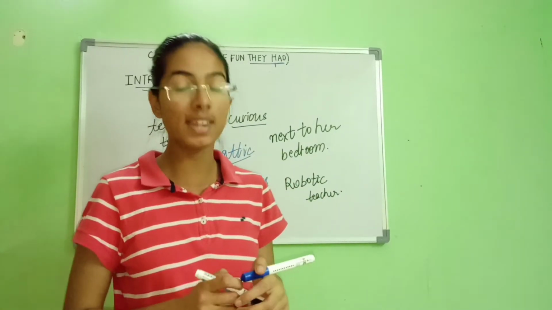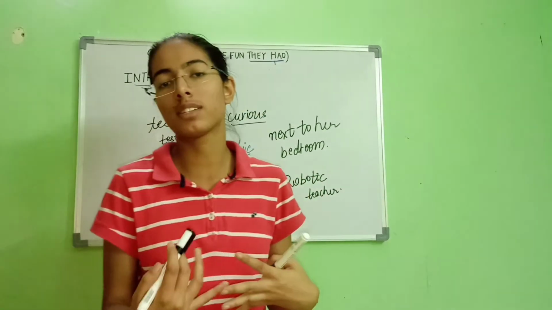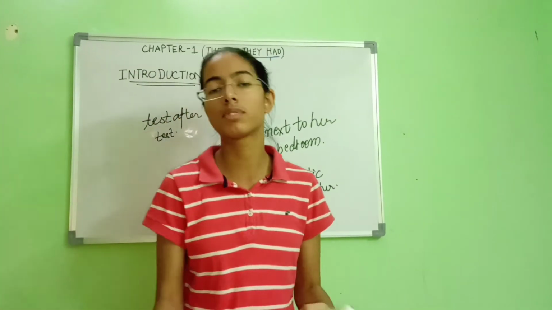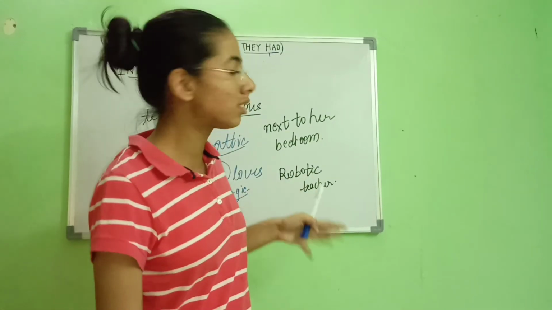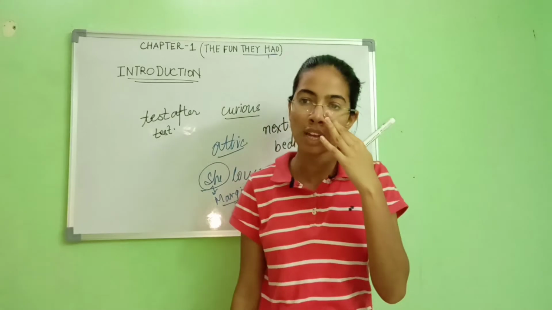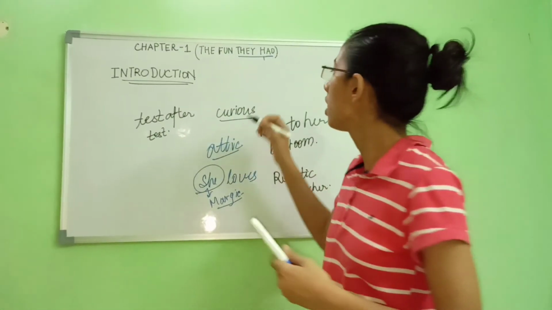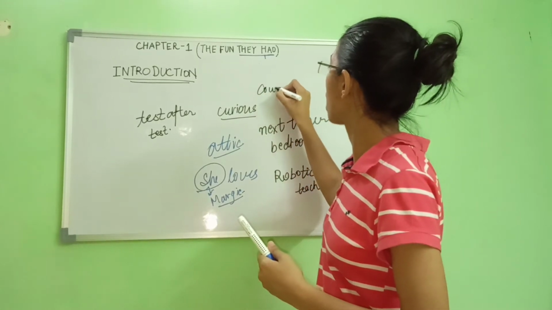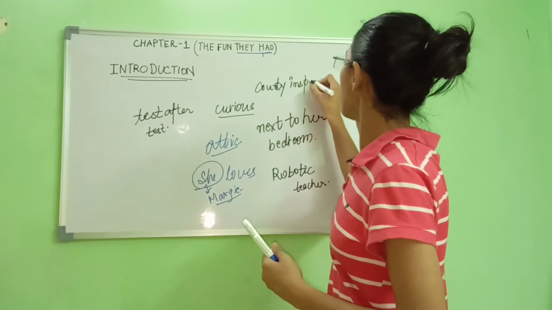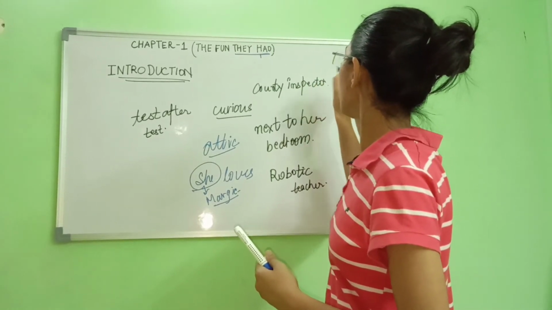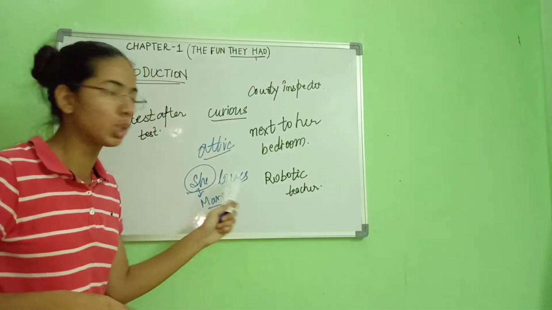So she is very worried, and even her mother is too, because every parent feels very bad about a daughter's or son's lower grades. So what happens actually is, listen carefully, her mother calls the county inspector. He is basically an engineer who keeps a check on this robotic teacher.